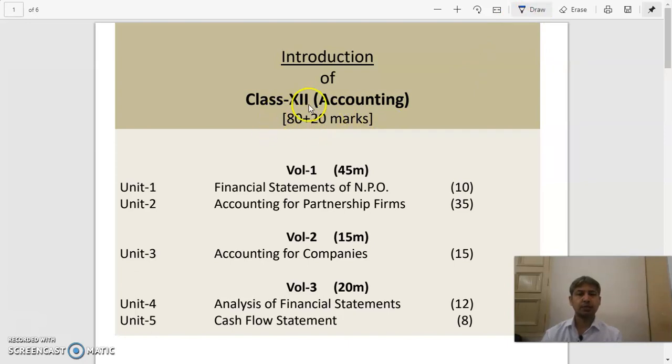You can see it over here. So 80 is for your written test and 20 marks is for your internals. Again, I repeat, 20 marks is for your project file and your viva. So 80-20 I explained to you already.